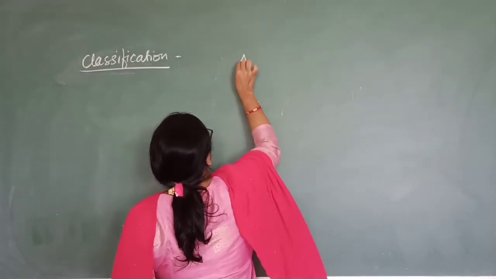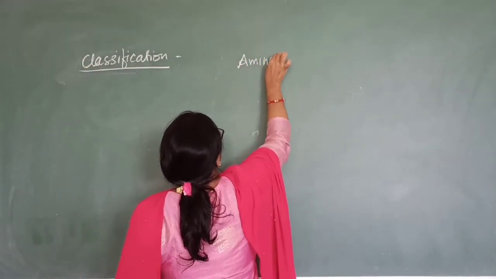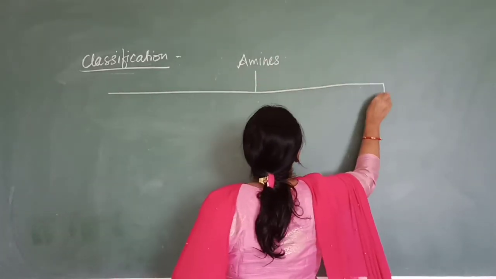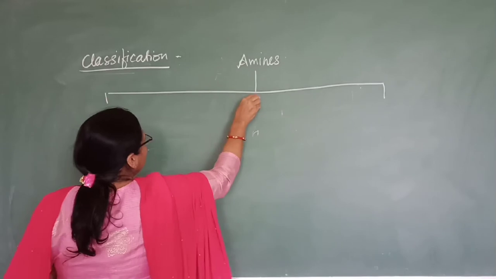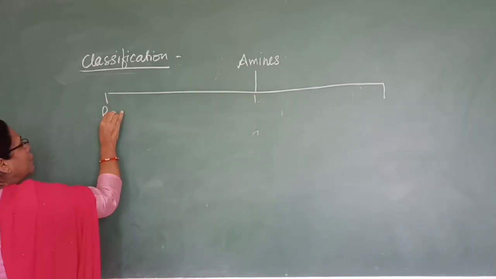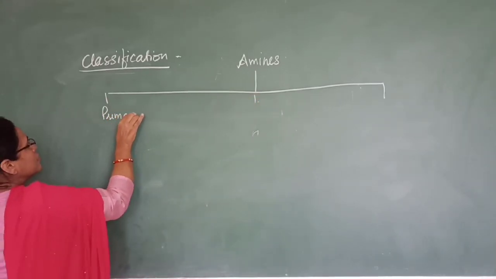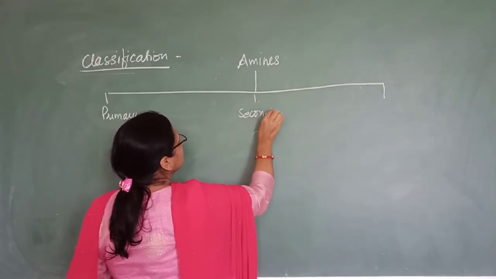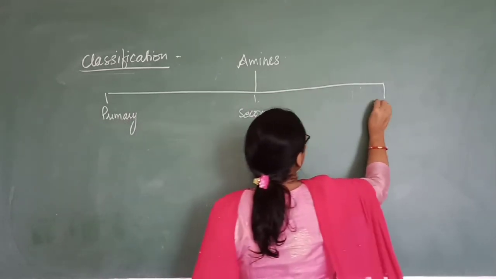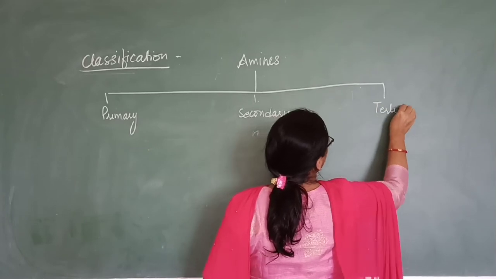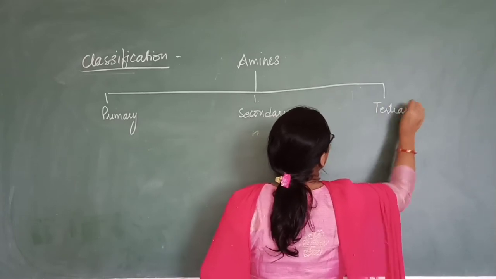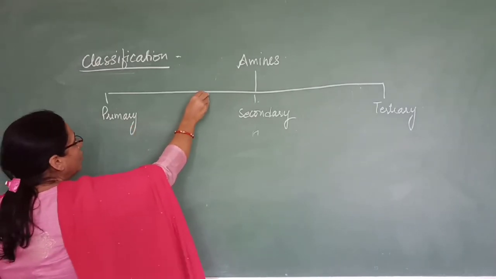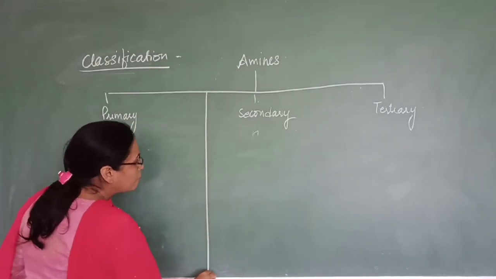Now as I have told you, these amines are classified into 3 types. Now what are they? They are primary amines, secondary amines and tertiary amines. Okay, primary amine, secondary amine and tertiary amine. Now what are primary amines?